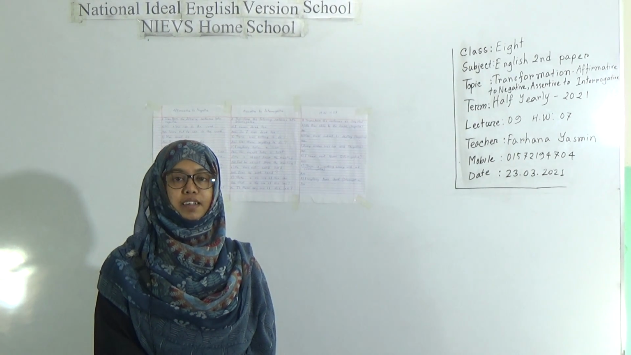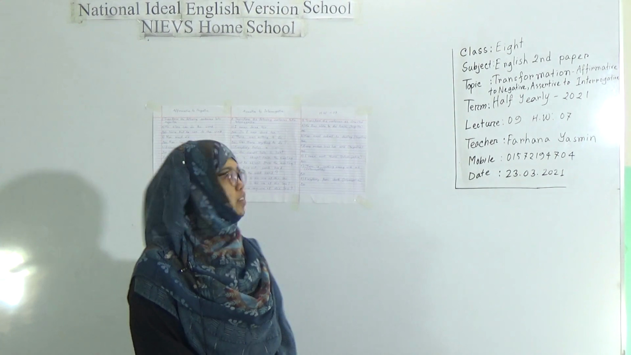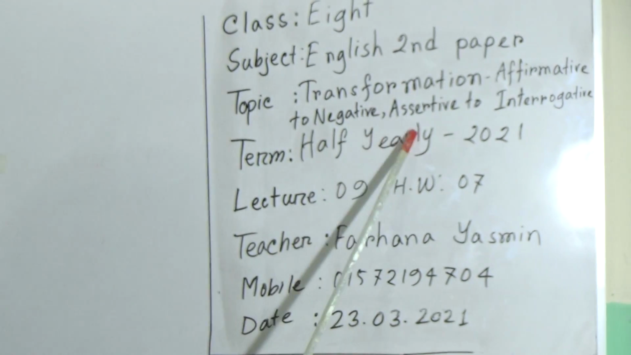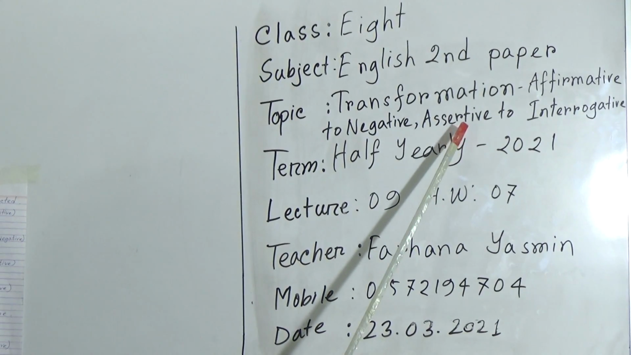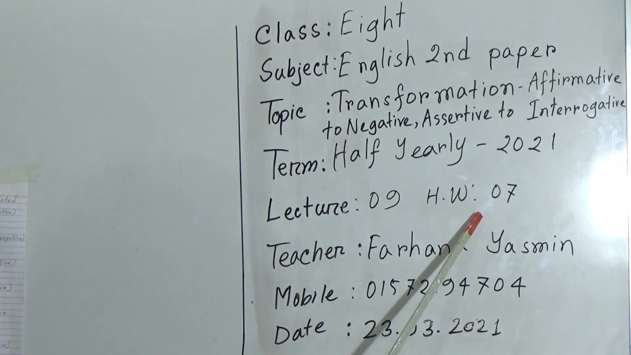Now I'm going to take a class for class 8. Our subject is English second paper. Our today's topic is transformation of sentences, affirmative to negative and assertive to interrogative. Today is lecture number 9 and homework number 7 will be given today.